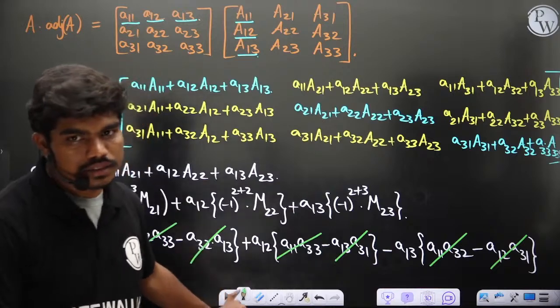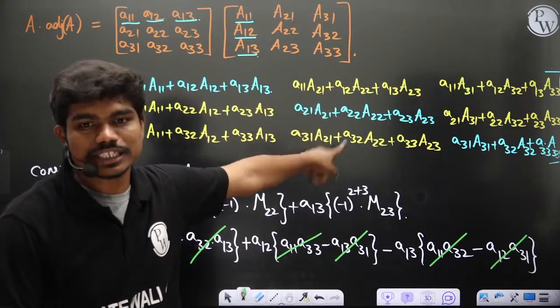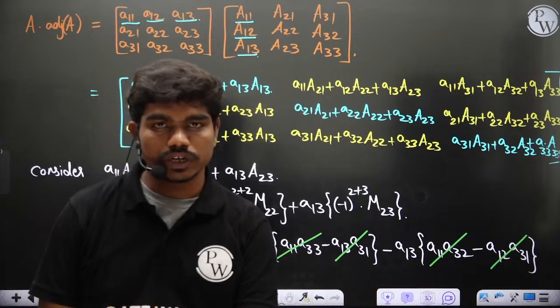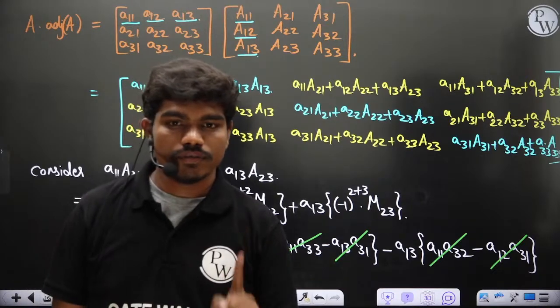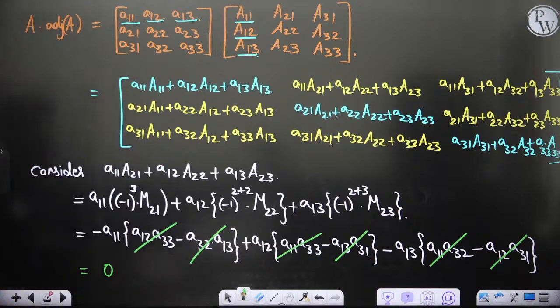Did you understand? This is 0. In fact, you take any yellow colored element, you will end up with 0. That's what I want to say. Now, do you know why your determinant is actually calculated in this form? Look, I'll just tell you.